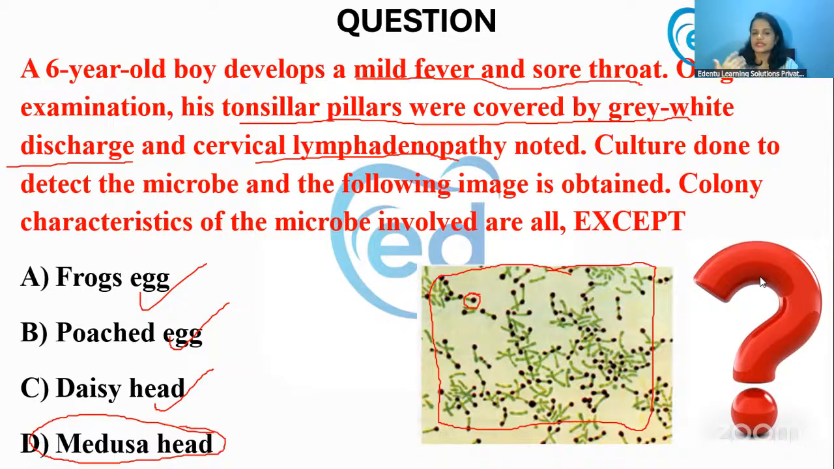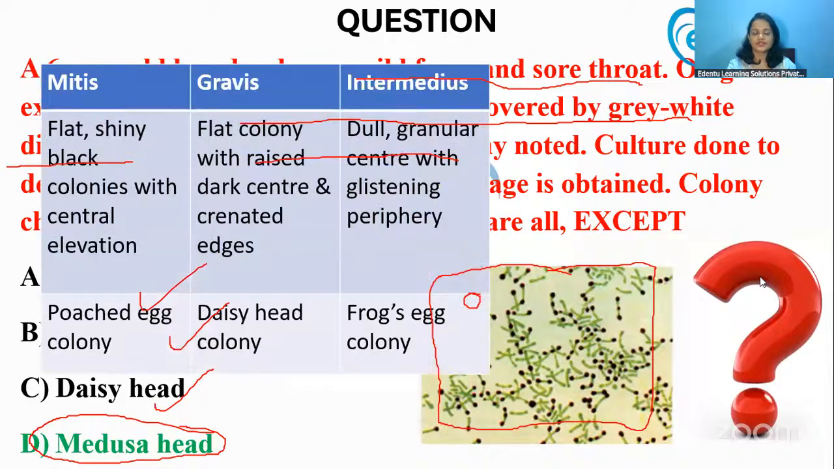So where you will see this medusa head colonies, it is mostly seen in Bacillus anthracis, in anthrax infection. The poached egg colony will be seen in the mitis, daisy head colonies in the gravis type, and the frog's egg colony in the intermediate type. The one that is not seen is medusa head colonies. Medusa head colonies are a typical feature of Bacillus anthracis, the one that is causing anthrax infection.